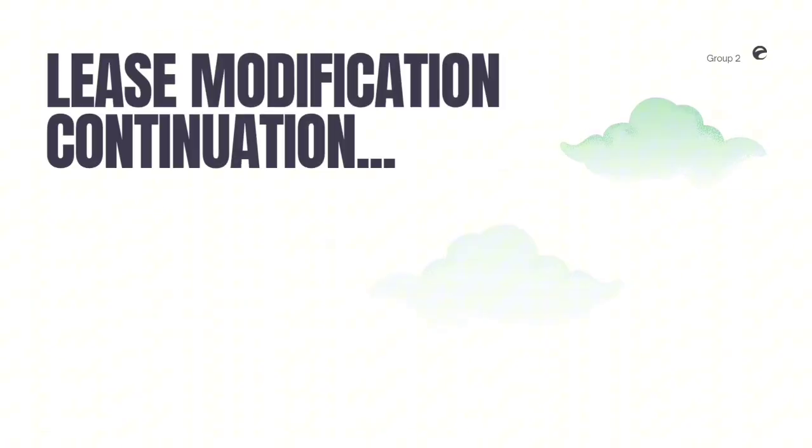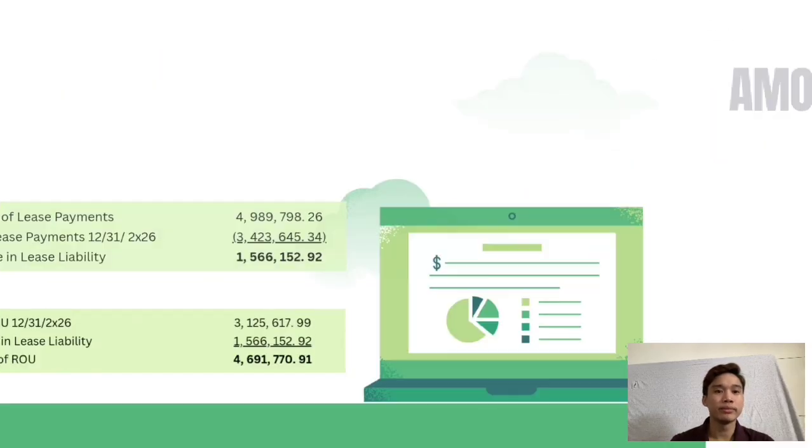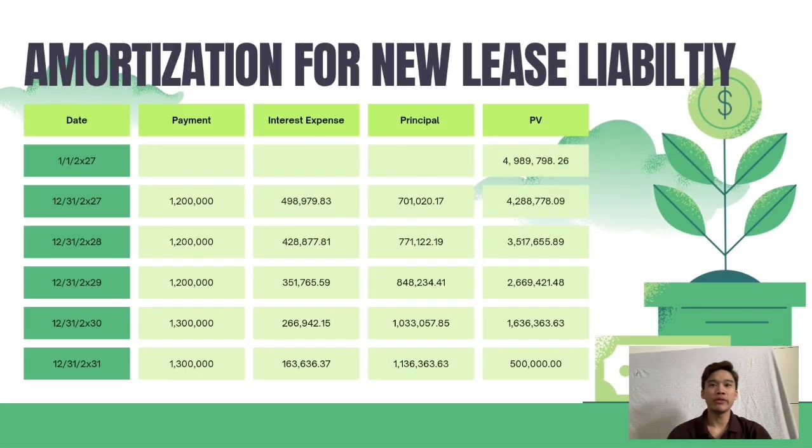4,989,798.26. Now, to compute the increase in lease liability, the new PV of lease payments is subtracted by the carrying amount of the lease payments on December 31, 20x26, which amounts to 1,566,152.92. After that, let us add the carrying amount of the ROU asset and the increase in lease liability, which amounts to 4,691,770.91. After computing for the new PV of lease liability, let us get the amortization table for it.